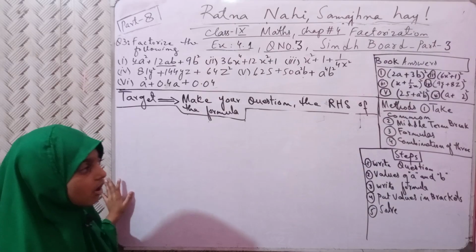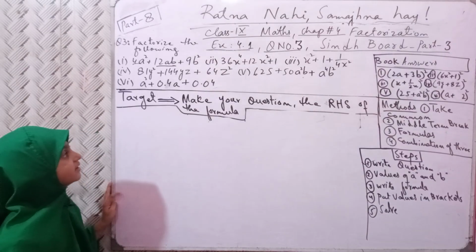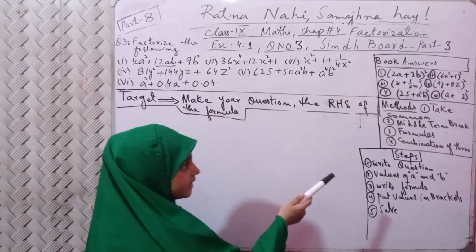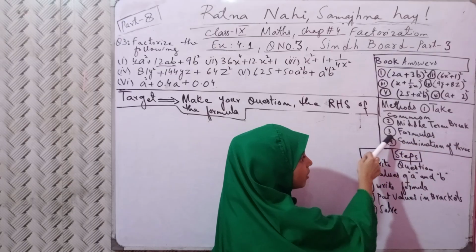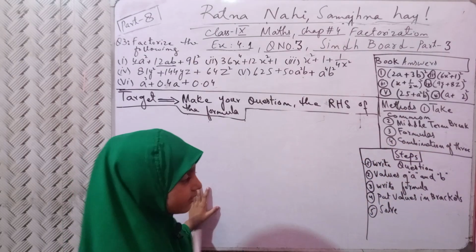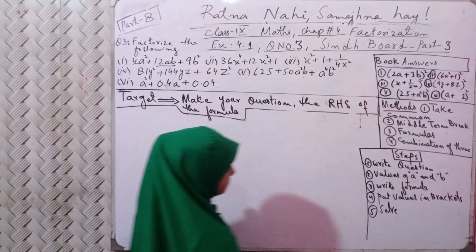This take common method we used in the previous video, but we are not using the take common method. We will not use the middle term break method. Only we will use the formulas method, and we will not use a combination of these three.